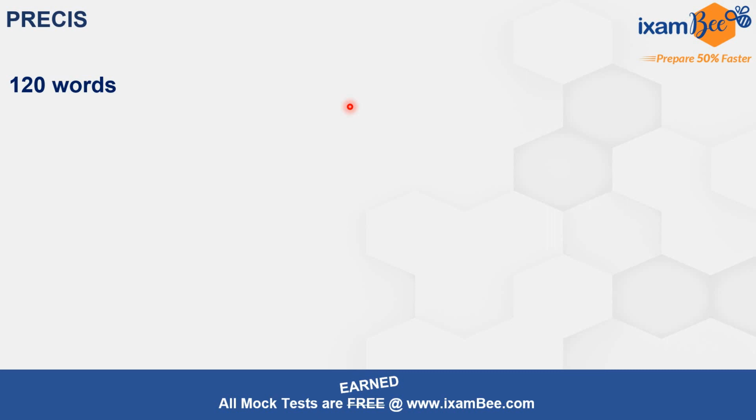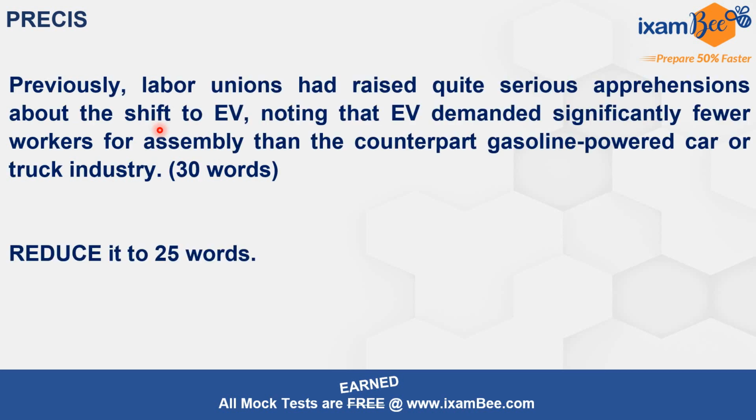Suppose your precis is to be written in 120 words, and you have written it in 115 words, and you have put only the most essential information that needs to be present in the precis, but then 5 words are lacking. You have to make this precis 120 words. What will you do? Here the role of adjectives and adverbs comes into place, and you will add 5 adjectives or adverbs and take the entire word count to 120.